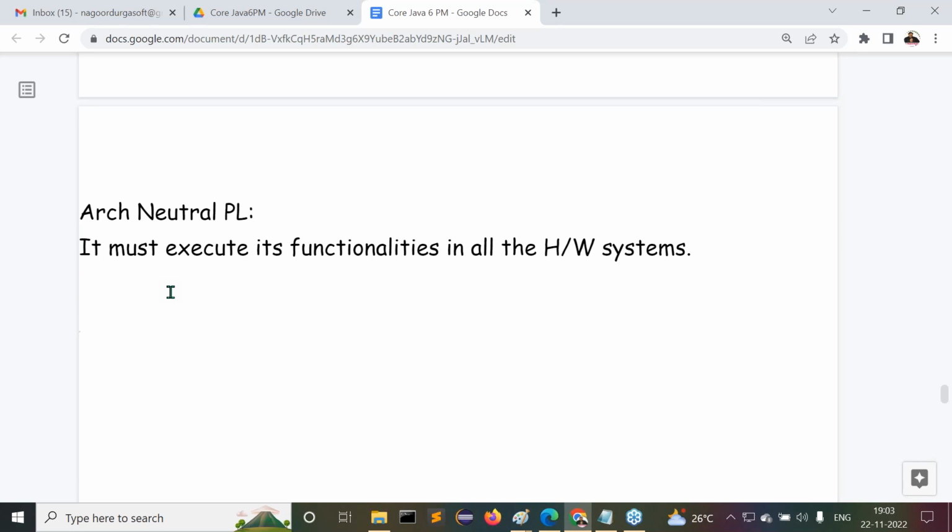Sun Microsystems wants to prepare a new programming language. For that, what was Sun Microsystems thinking? That is what I'm telling you. This much discussion I provided here. This total description is on paper only for Sun Microsystems.